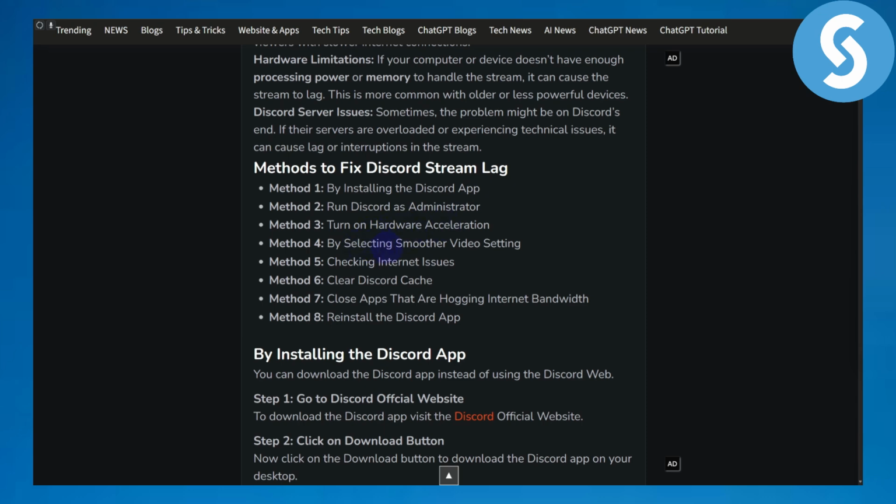You can also select smoother video settings if you are subscribed to the premium plans of Discord, the Nitro, I mean, and you will have some advanced settings to make your stream even smoother. You also have checking internet issues, so make sure you give that a try, and that might simply fix the issues. You also have clearing the Discord cache and some other steps that you can try out.